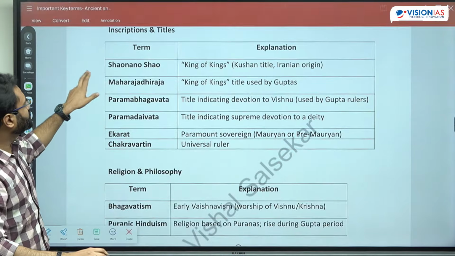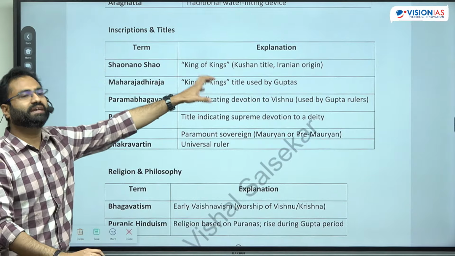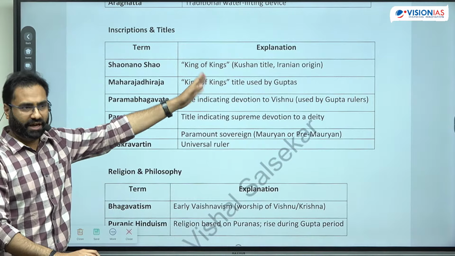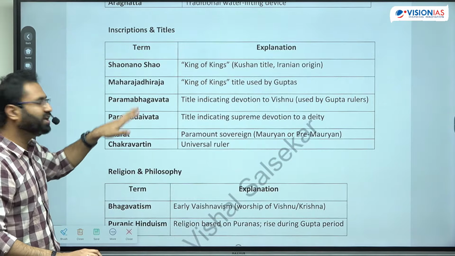Then Shao Nano Shao is the title that is being utilized by Kushans, king of the kings, and then they have also taken the titles of the Devaputra.